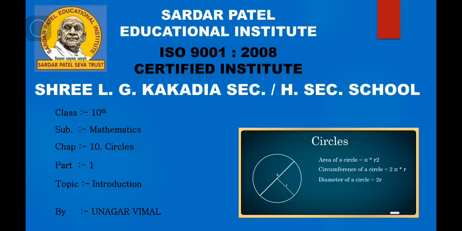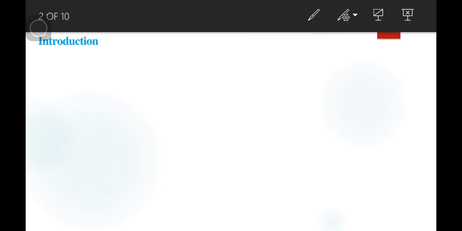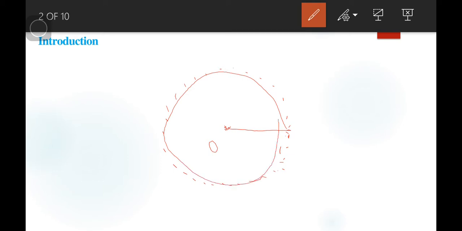Good morning, students. Here we are going to start a new chapter, chapter number 10, Circles. Let us know some basic information about the circle. What is a circle, we have already discussed. From any fixed point, at any fixed distance, the collection of points is known as a circle.